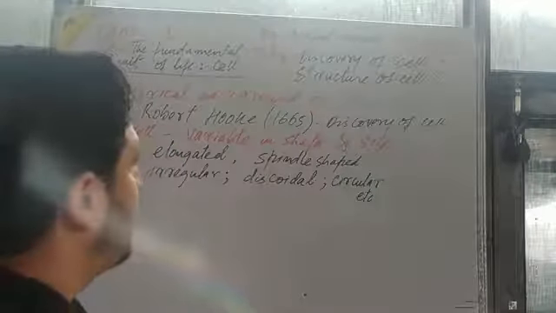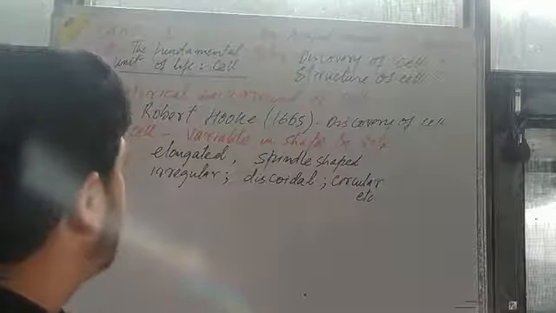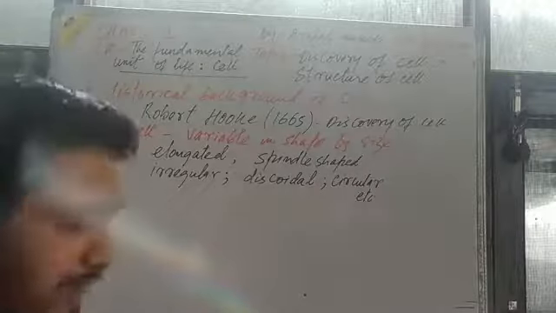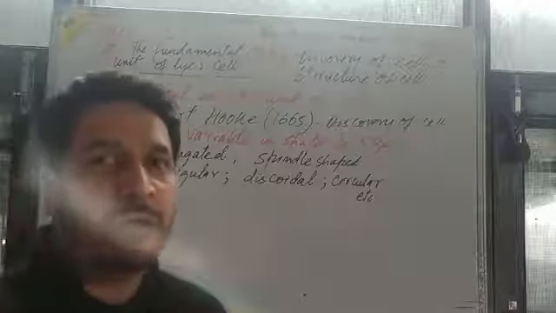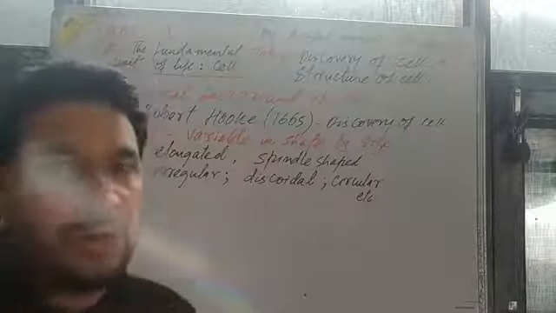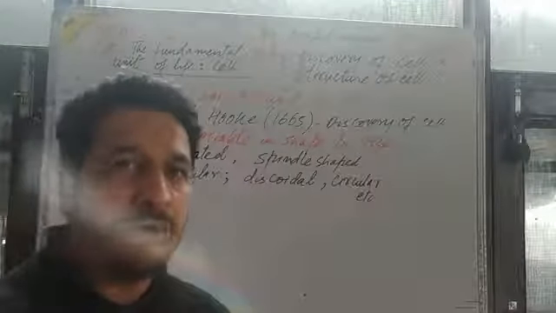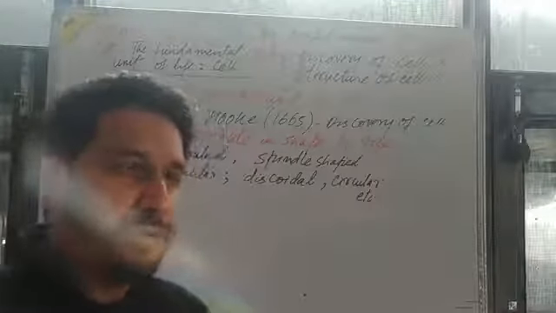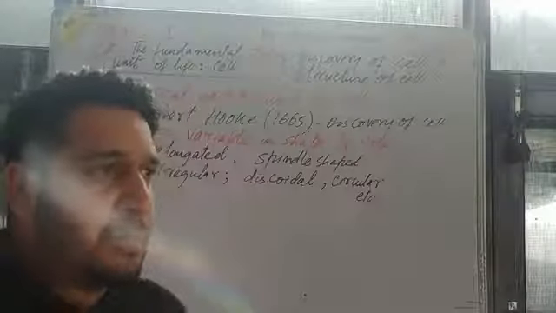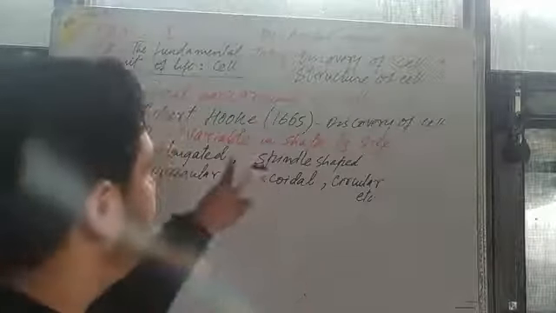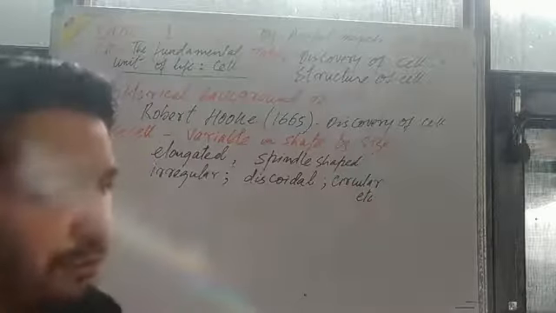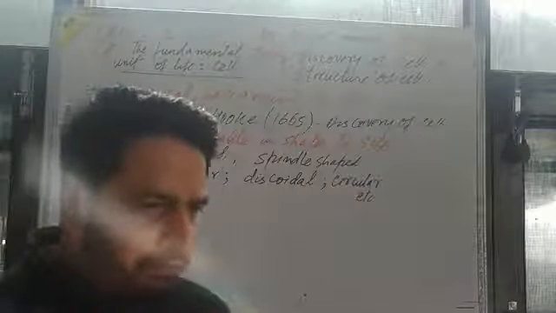In these topics, I am with the historical background of cell that leads by Robert Hooke, a biologist, in 1665, leads to the discovery of cell.